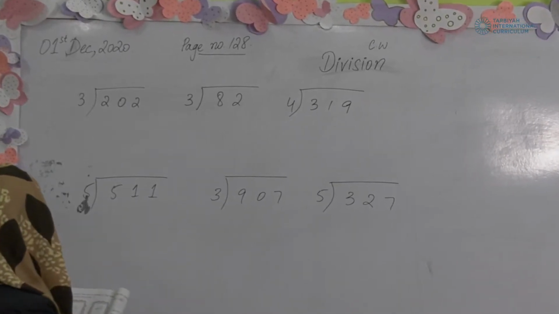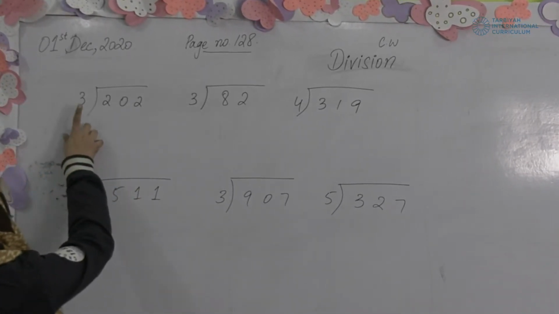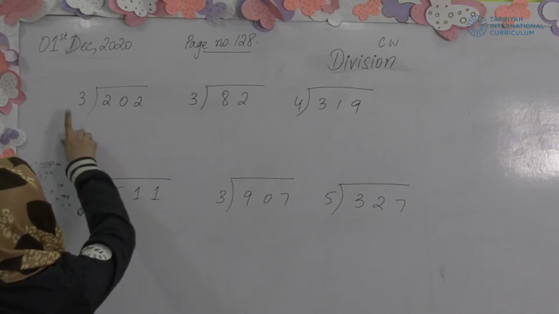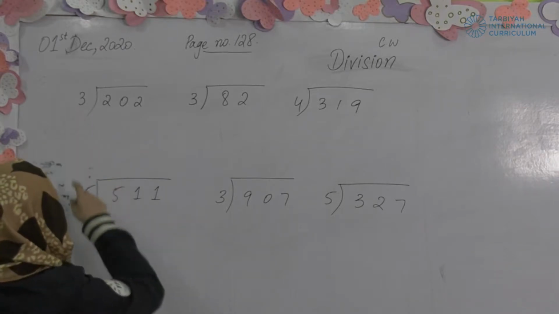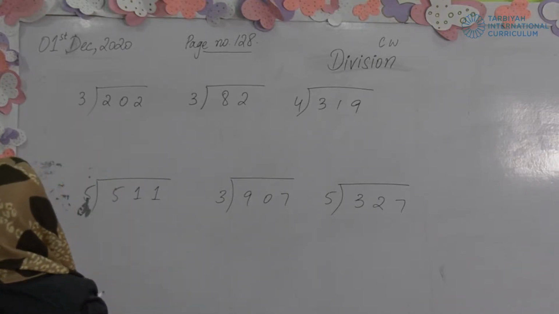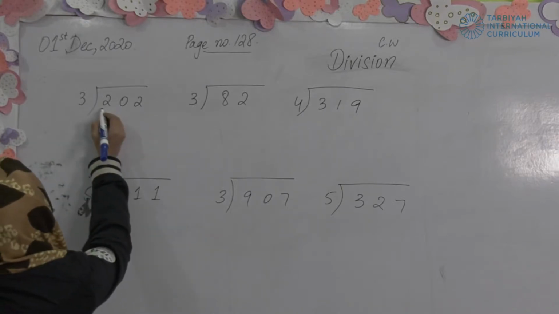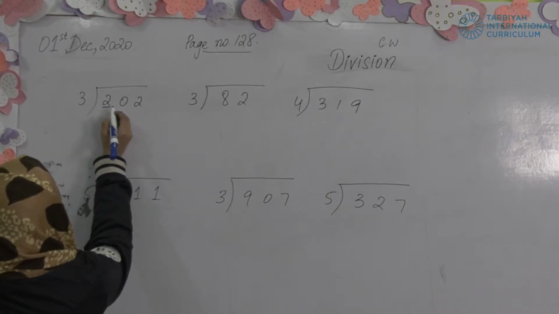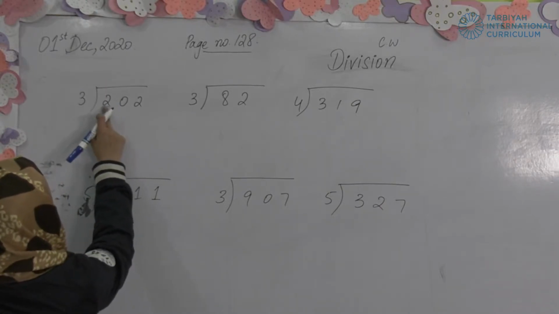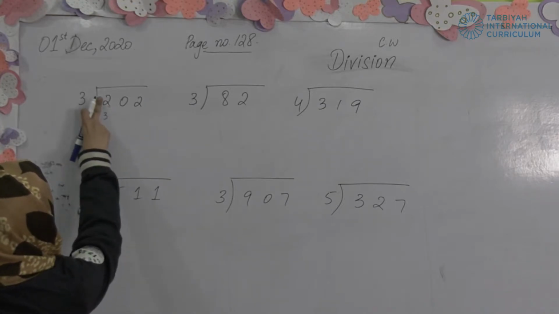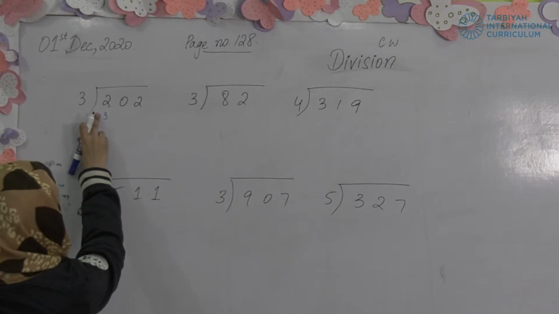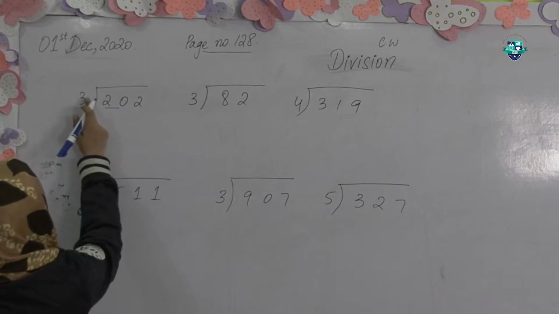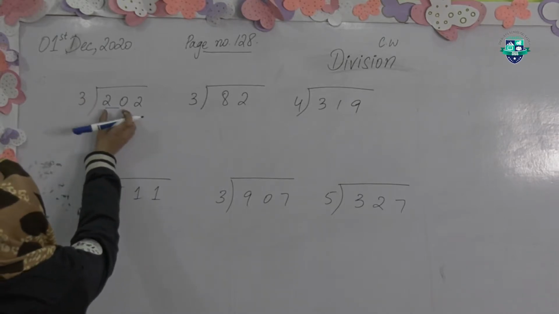First sum is: the divisor is 3 and the dividend is 202. We have to divide 202 by 3. How will you do it? 2 cannot go on the table of 3, so we cannot write 3 ones are 3, because 3 will become bigger than the numerator and we cannot minus these two values. So we will take two numbers, 3 ones are 3, on 20.